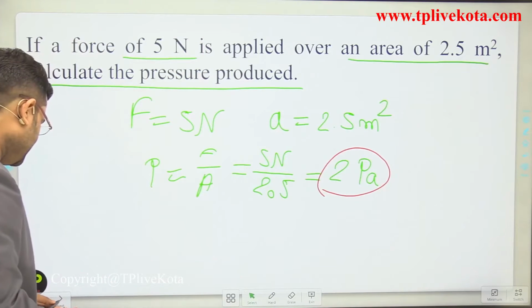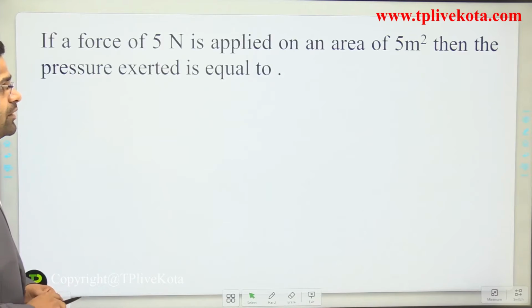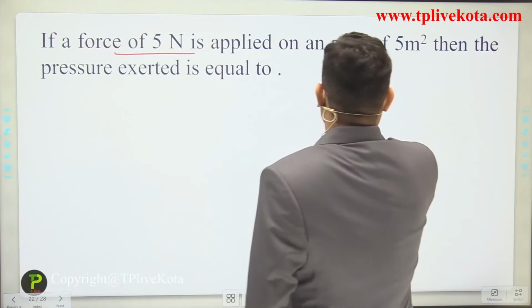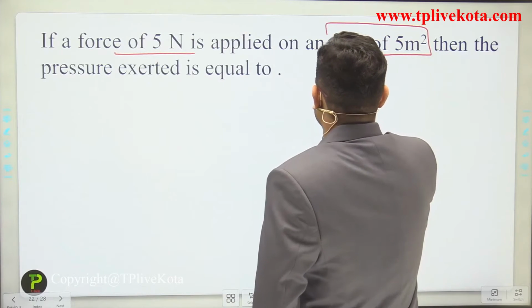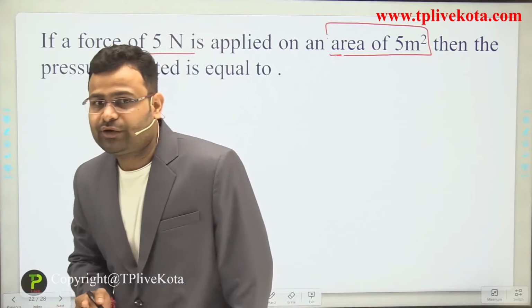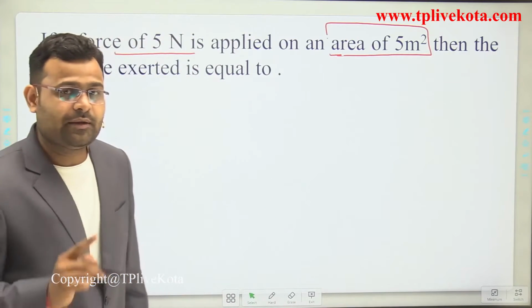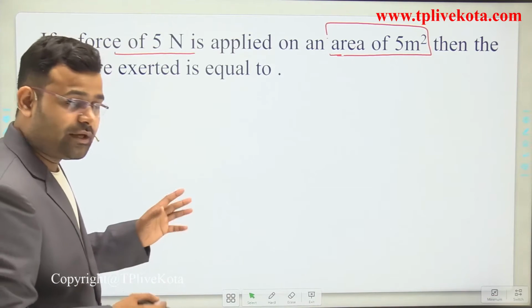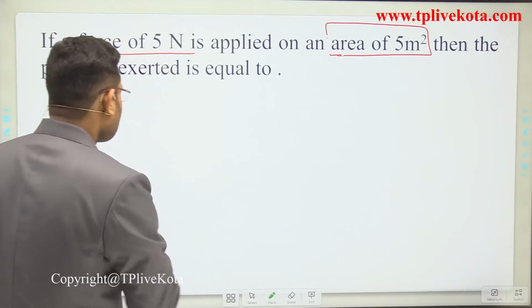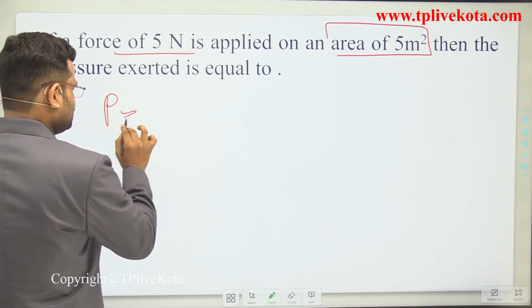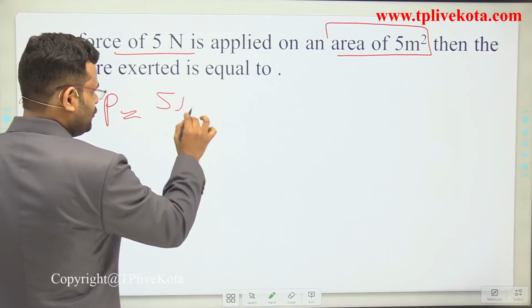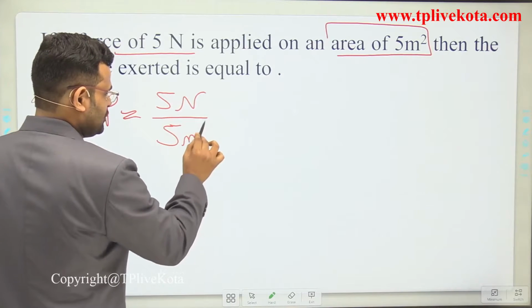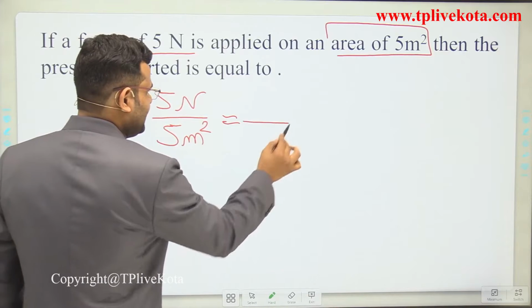One more similar numerical. It is similar, but the area of contact will be increased. In the last numerical, the area of contact is 2.5 meter square, but in this numerical we increase the surface area. Now solve this. Pressure is equal to 5 Newton force upon area of 5 meter square. When we divide 5 by 5, it is equivalent to